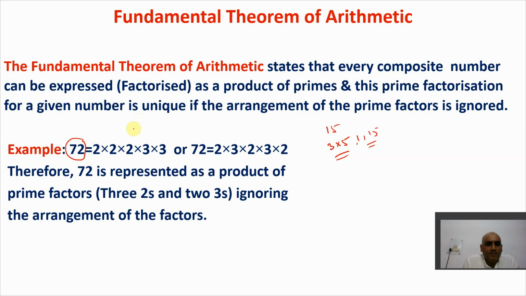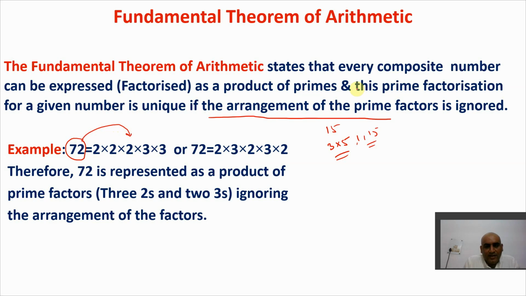Now, a very important point here is, first of all, I need to arrange this number in terms of prime factors. That means I have to use what? Prime factorization. Then only I can arrange this number in terms of prime factors. And just now we have learned about prime factorization. So I'll again break this 72 like this in terms of prime factors.